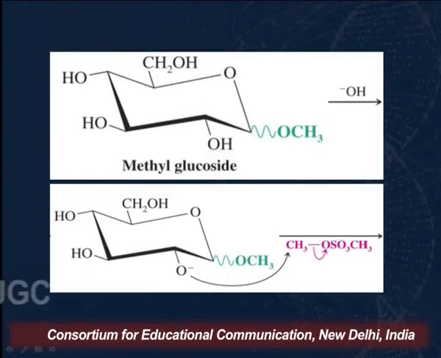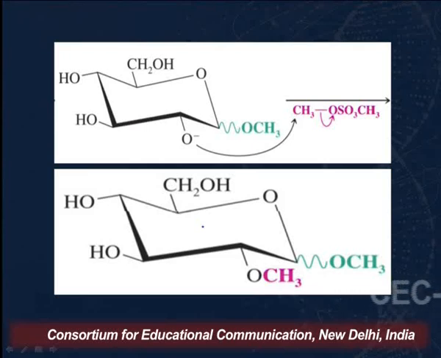What really happens in this reaction? In the first step, the OH, that is the base, will abstract an H from the hydroxyl group, and in this process we get an anion. This methyl glucoside now acts as a nucleophile through the negative charge on oxygen, and it reacts with the methyl group, so the OH group is converted into a methoxy group.